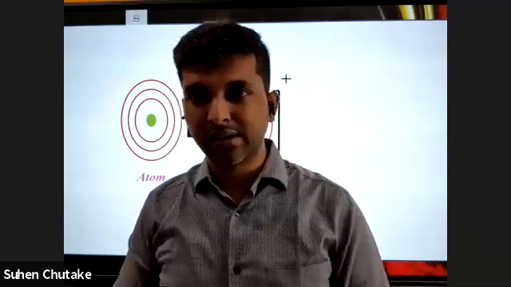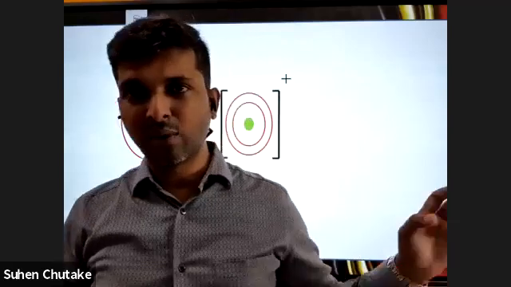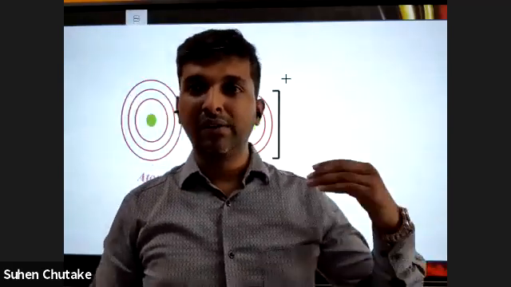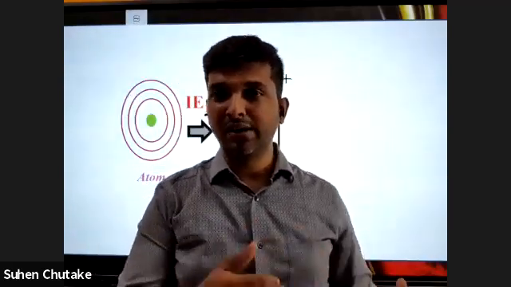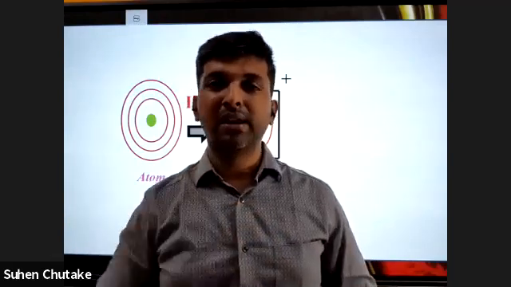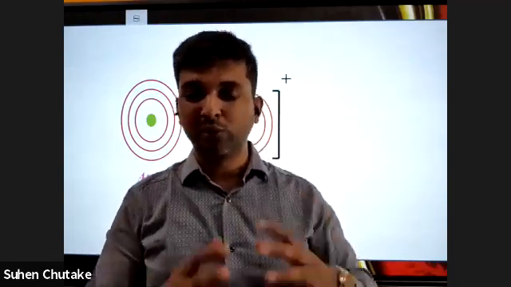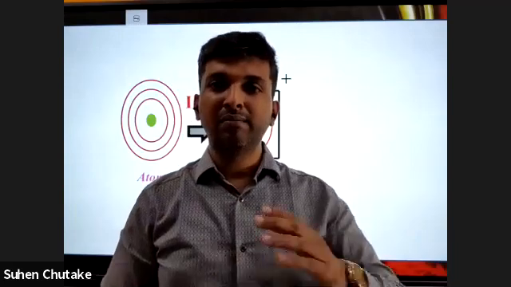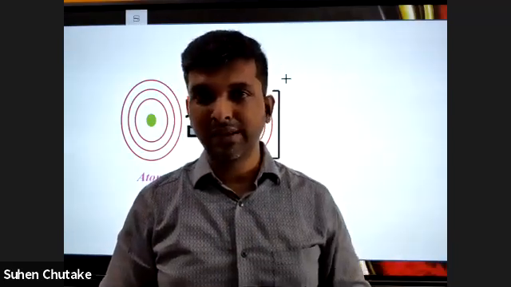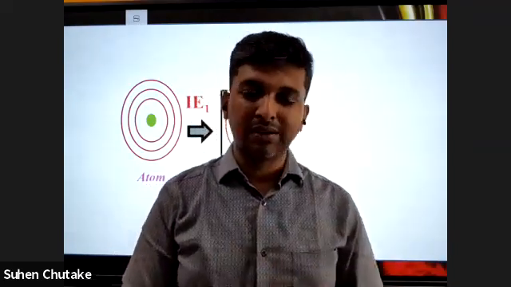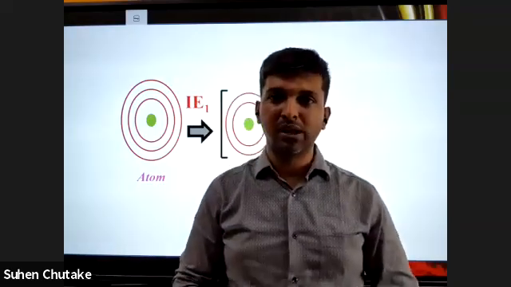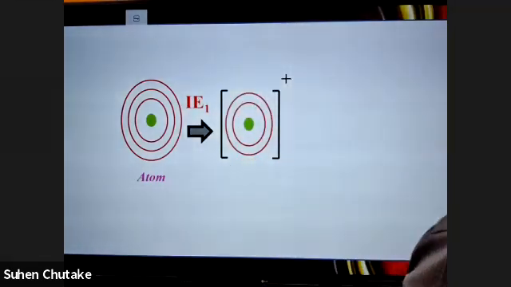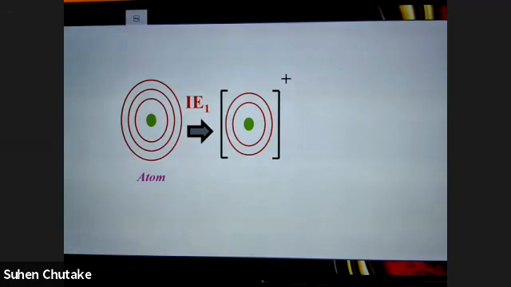So it is not just removing an electron from the outermost shell of an atom, but you have to first isolate it, convert it into gaseous state, and then remove an electron. Although all this is a hypothetical case, that is ionization enthalpy. That much is the amount of energy required to remove an electron from the outermost shell of an isolated gaseous atom. Understood this?